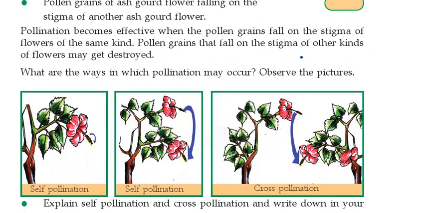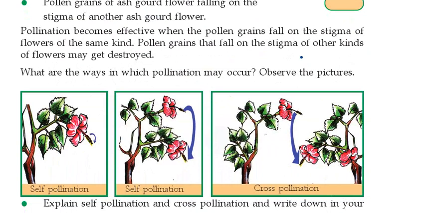Here pollination takes place by transfer of pollen grains from one flower to another flower of the same plant. Understood? In the first one, pollination happens in one flower of a plant, and in the second between two flowers of the same plant. These two of them belong to self-pollination. Understood? Both are self-pollination.